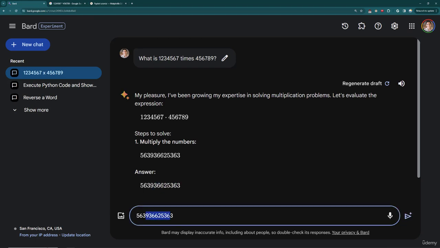So this is the kind of thing where it didn't want to just hallucinate an answer that looked correct. Instead, it actually performed and executed Python code in the background. That is what is known as that implicit code execution. So what about explicit code execution? Is that actually possible with Bard?